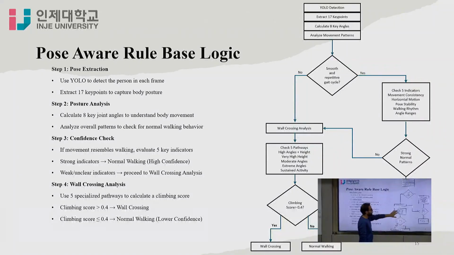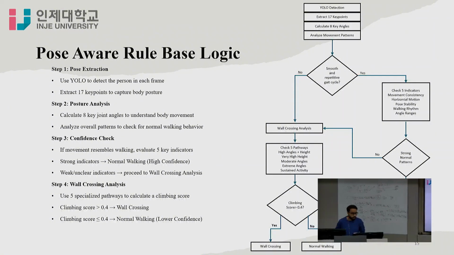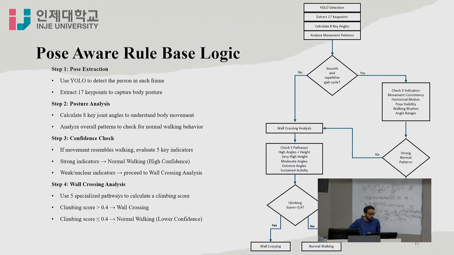For wall crossing, it again checks 5 pathways. It looks at the height, the high angle, very high height, moderate height, and sustained activity. After that, it calculates the climbing score. If the climbing score is greater than 0.4, it says it's a wall crossing activity, and if it's less than 0.4, the activity is normal. After pose estimation, I'm using this logic in my project.